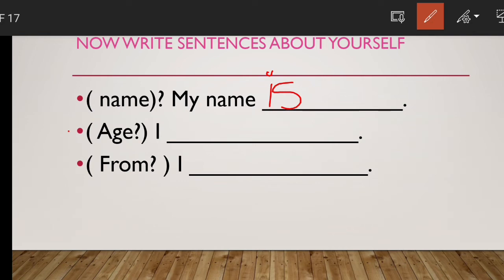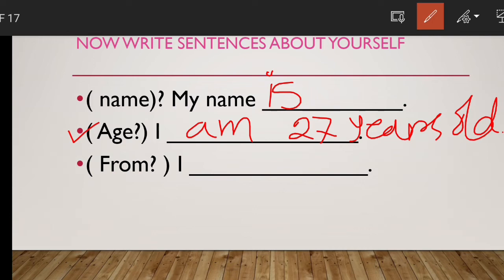Now the second one, you see age. That means what is your age? So it will be I am, and you will write down your age here. It could be 26, 35, 5 years old, whatever your age is. So for example, I am 27 years old, like this.